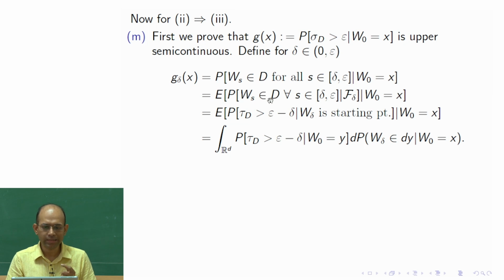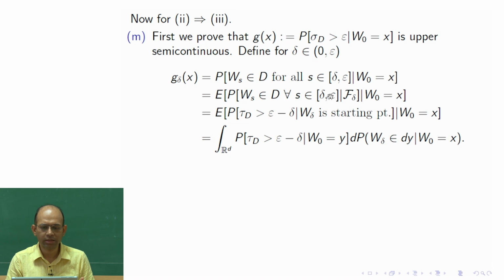So W_s is in D for all s in [delta, epsilon] given F_delta, and then this is the conditional expectation of this random variable given W_0 equal to x. We know that these two are equal using the tower property of conditional expectation. Now we try to understand what it means.